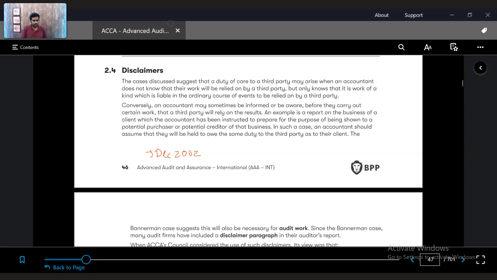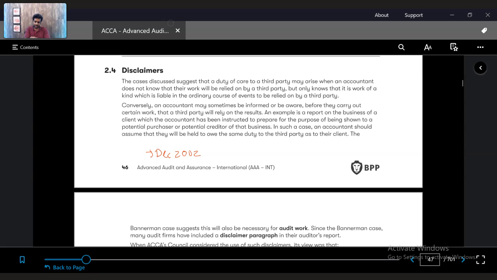Why? Because, see, the bank is saying that I gave the loan because I looked at your audited accounts. And now I have lost the loan. And the judge gave the decision in favor of RBS. And because of that, PwC has started to give a health warning as a disclaimer.